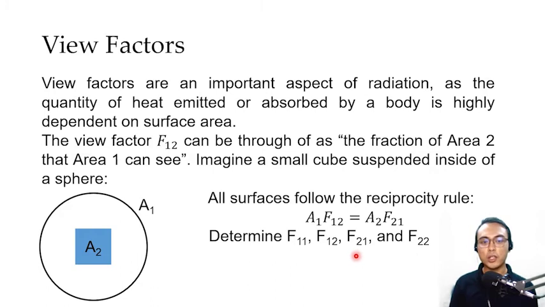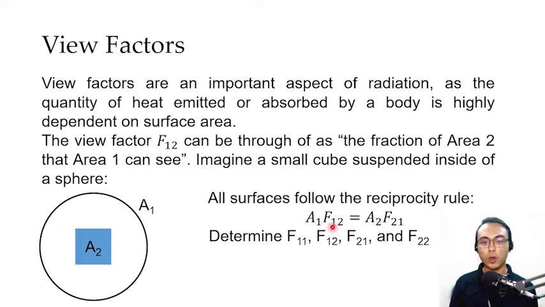Now, since we know that F21 is equal to 1, we can convert F21 to the value of F12 using what we call the reciprocity rule. The reciprocity rule states that area 1 multiplied by F12 should be equal to area 2 times F21. If we know that F21 is equal to 1, and we know the values of A1 and A2, we can simply solve for F12.